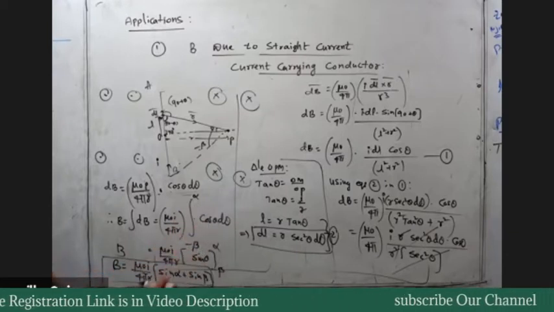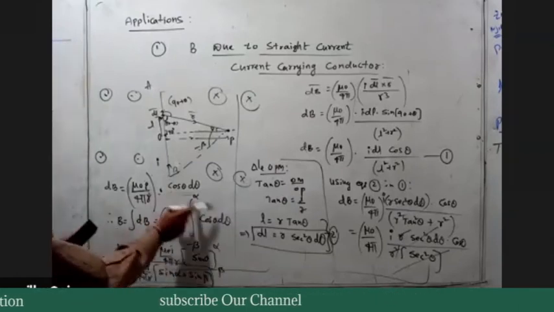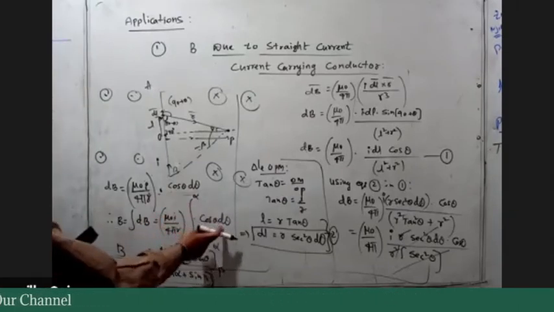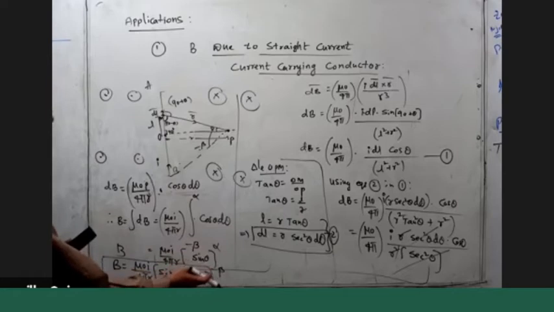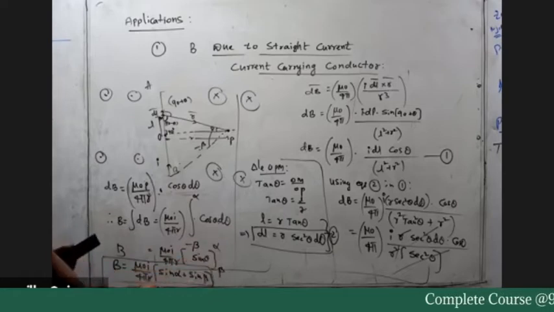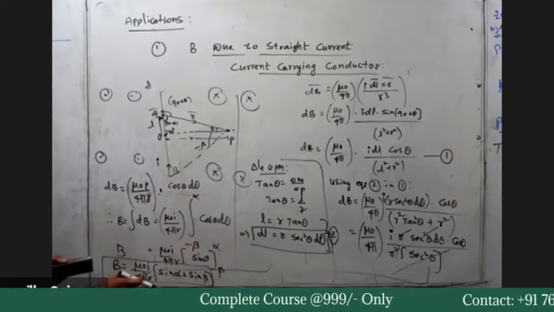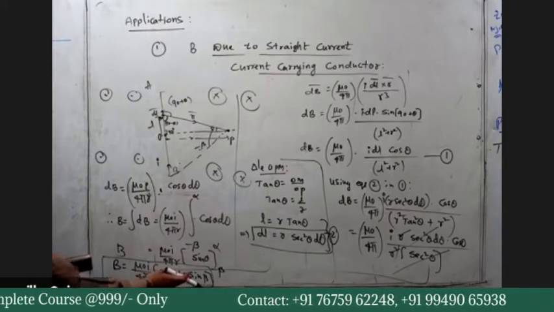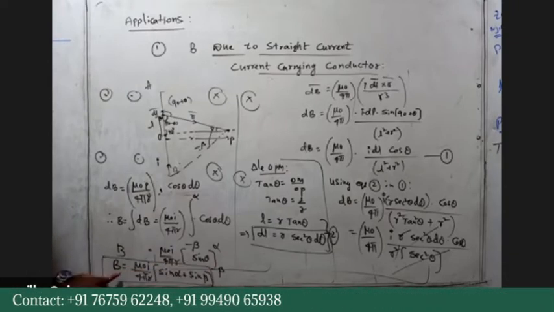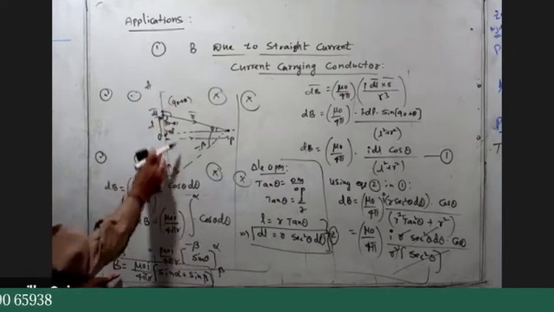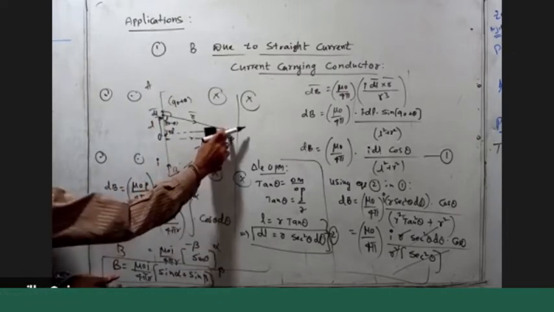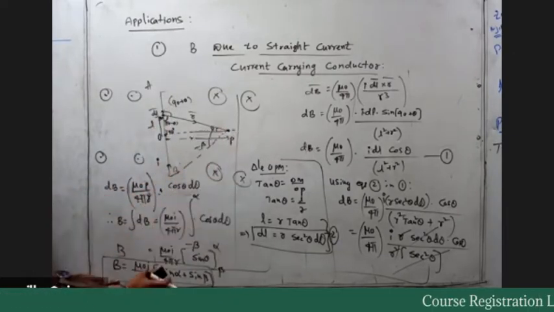When you apply the limits, this is integration of cos theta d theta, you get sin theta, with limits minus beta to alpha. So the final expression is mu naught I by 4 pi r of sin alpha plus sin beta. This is the magnetic field induction at the point P due to this current carrying conductor.